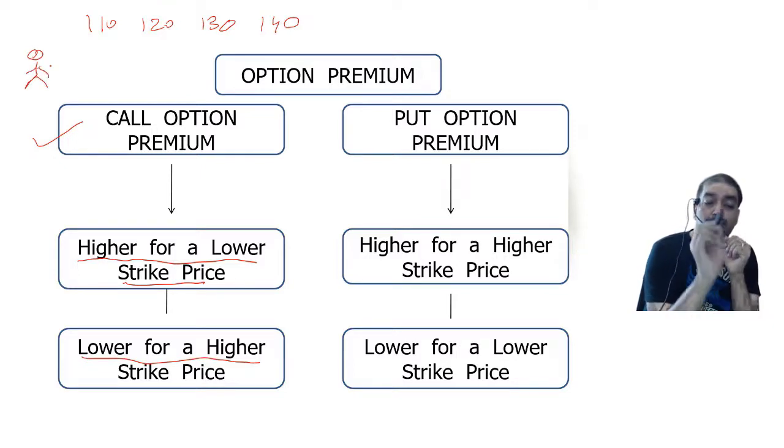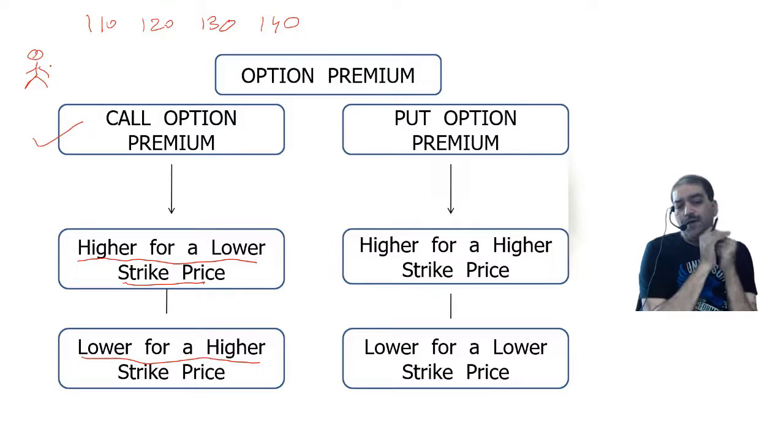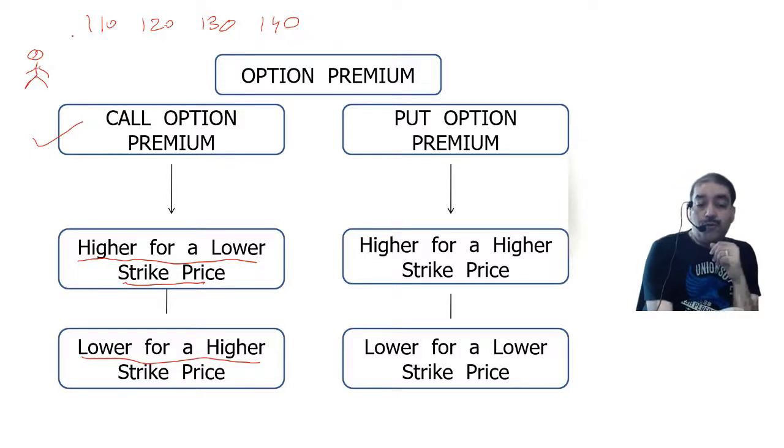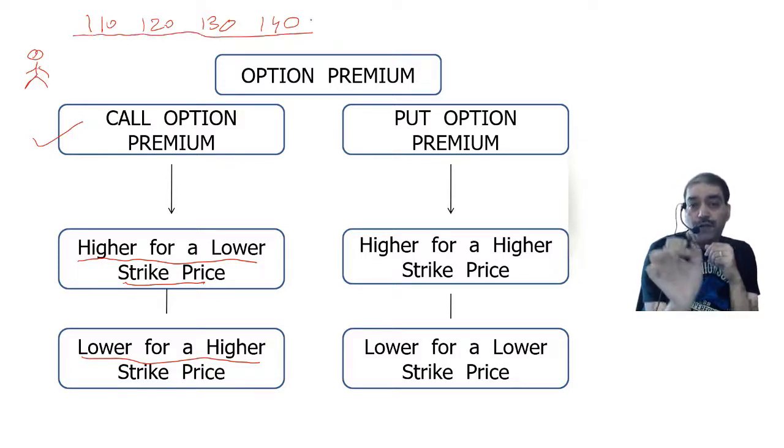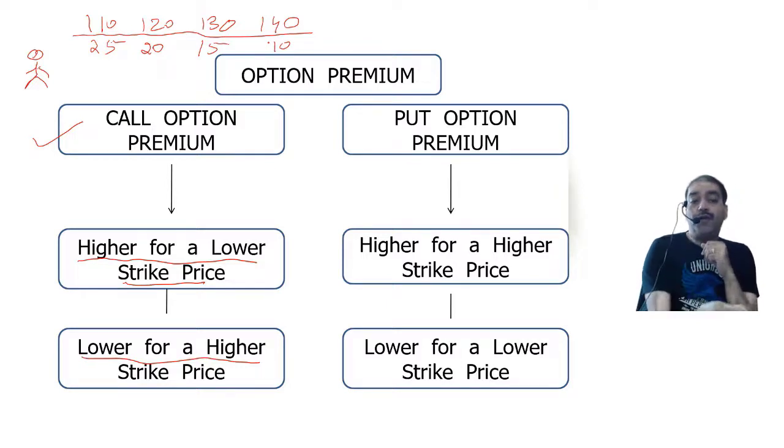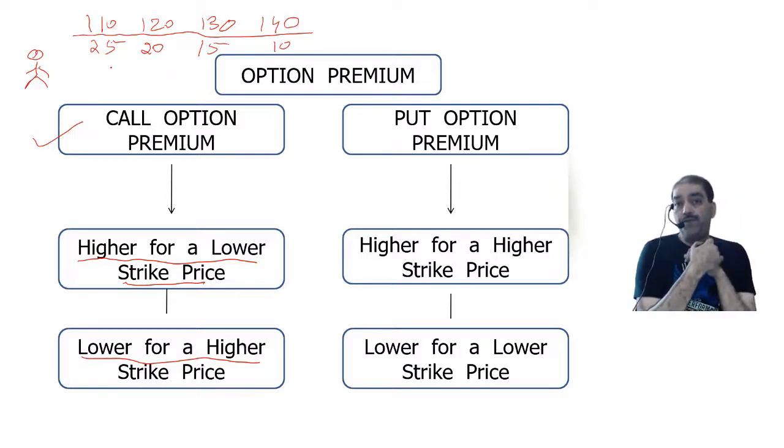Current market price is 100. But I want to purchase in future. Call option premiums that the seller is going to charge me are 25 rupees for this, 20 rupees for this, 15 rupees for this, and 10 rupees for this. So if I want to purchase a call option at 110, I have to pay 25 rupees premium. If I purchase a call option at 140 strike price, the premium is 10 rupees.